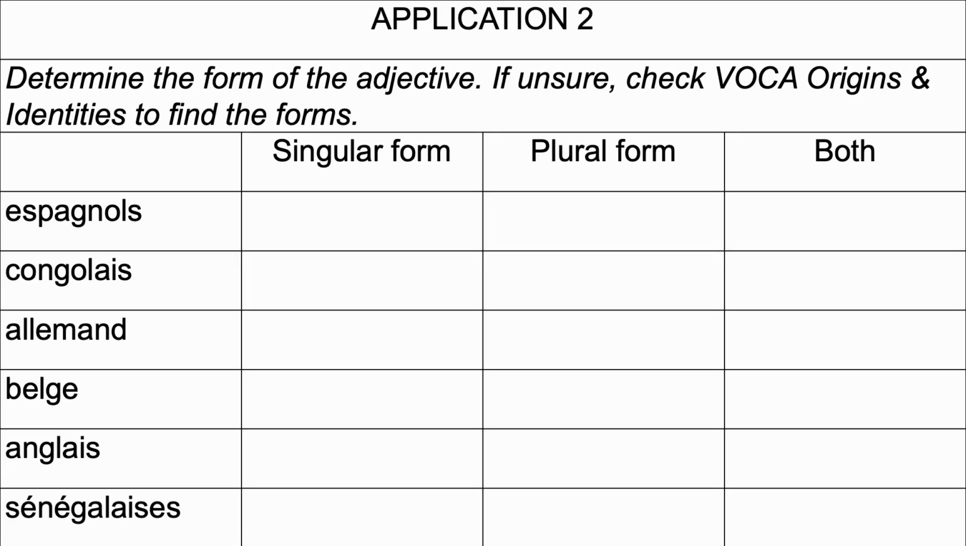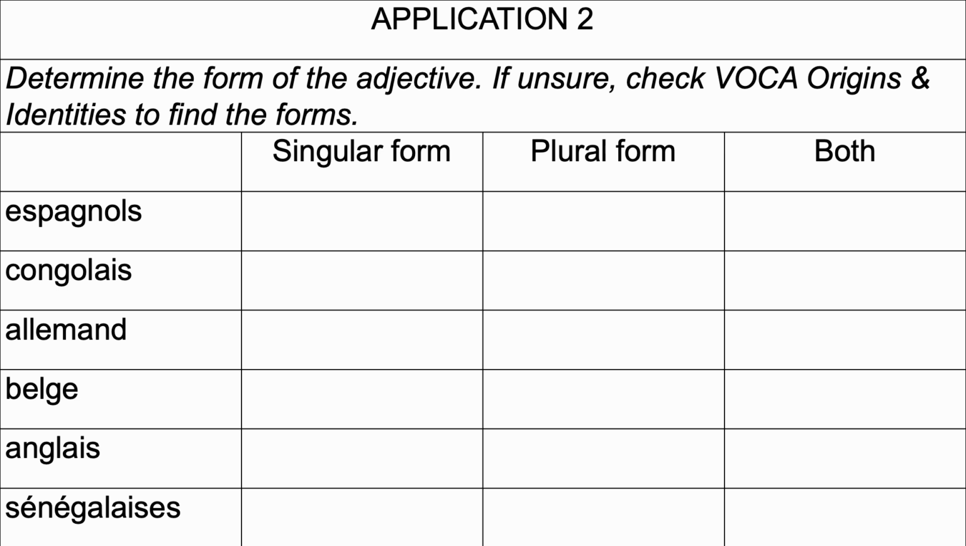Application 2, determine the form of the adjective. If unsure, check the vocabulary lists, origins, and identities to find the forms. So remember that if the adjective ends with an S in the singular, it can be used for both the singular and plural form. If not, with an S, it's going to be the plural form. Without, it's going to be the singular form.